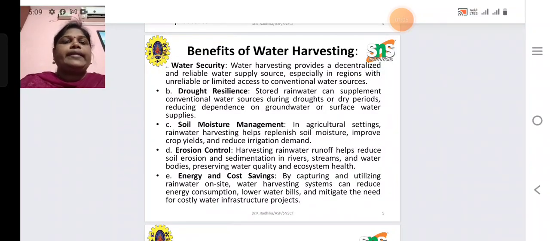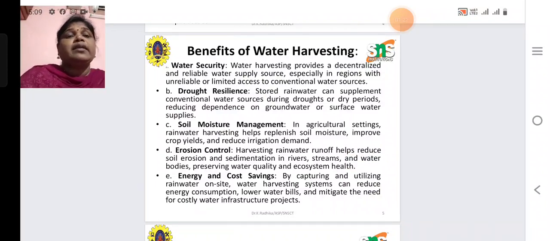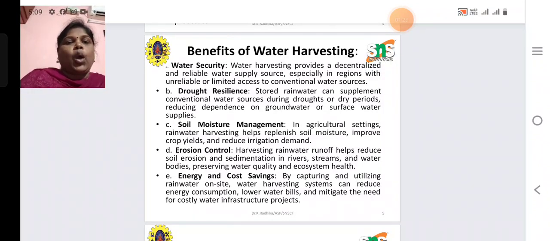Then the second one, drought resilience. Stored rainwater can supplement conventional water sources during droughts or dry periods, reducing dependence on groundwater or surface water supply. Suppose we collect the water in tanks or ponds or some storage areas. If drought occurs in our area, we need not depend on groundwater or surface water. We can use this stored rainwater sufficiently for the cultivation of crops.